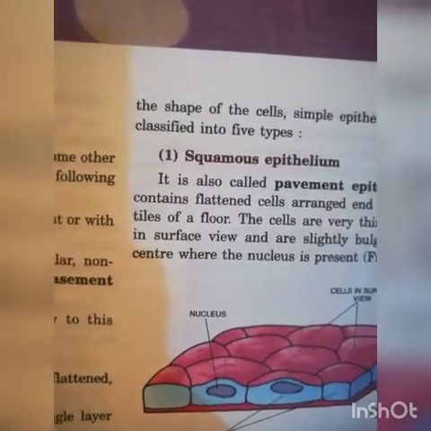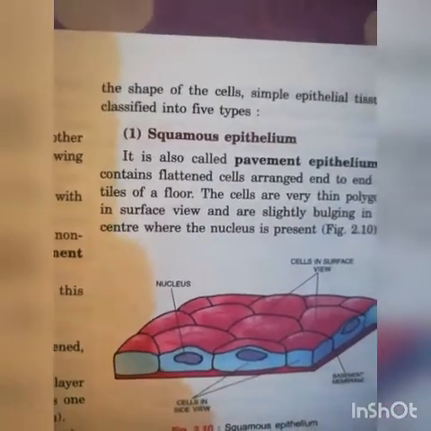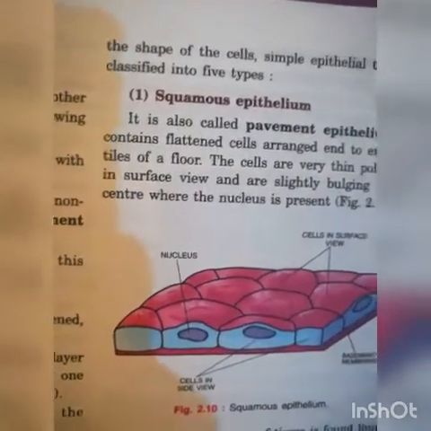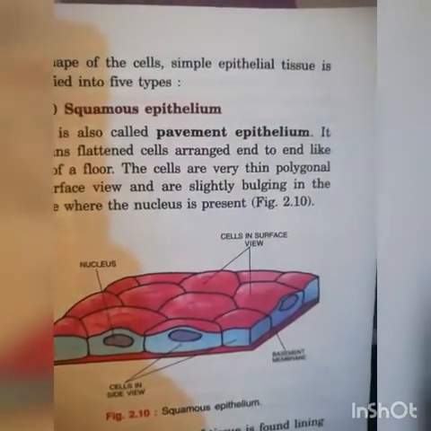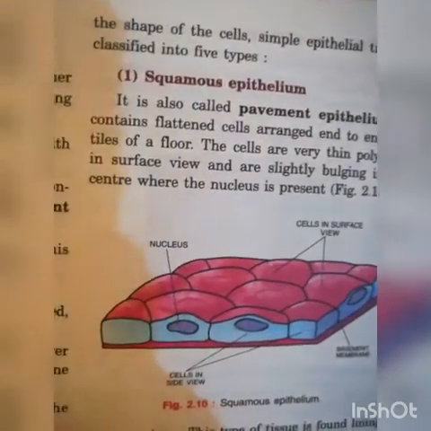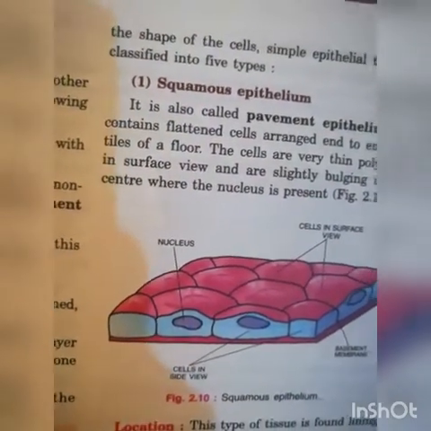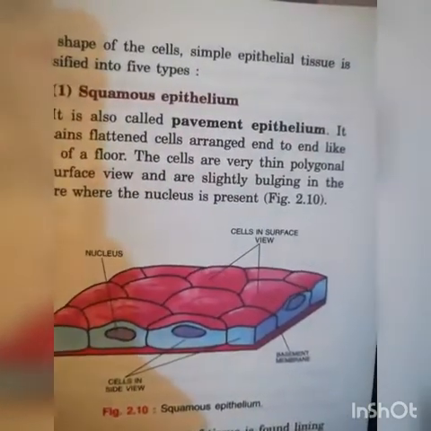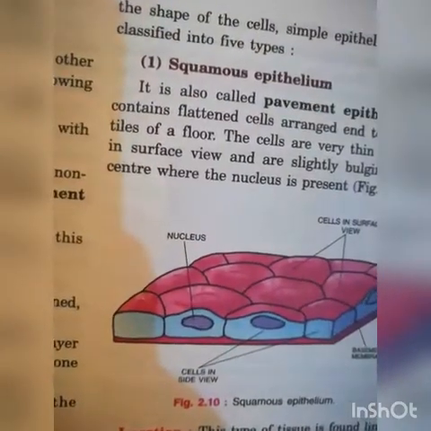Which are those? First one, squamous epithelium. It is also called pavement epithelium. It contains flattened cells arranged end to end like tiles of a floor.